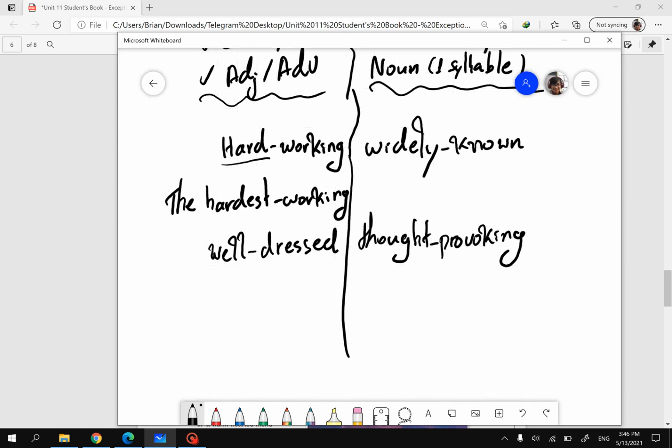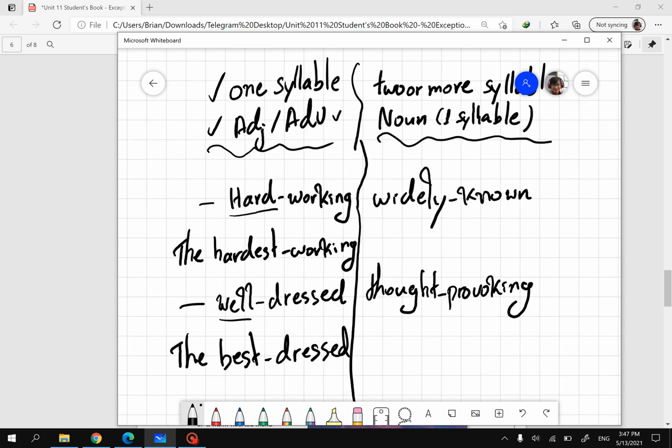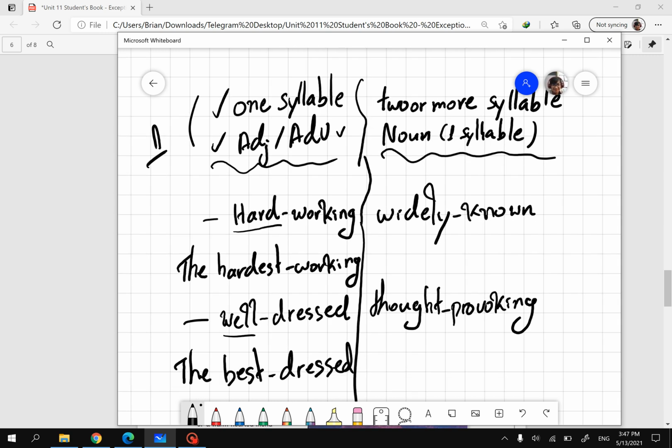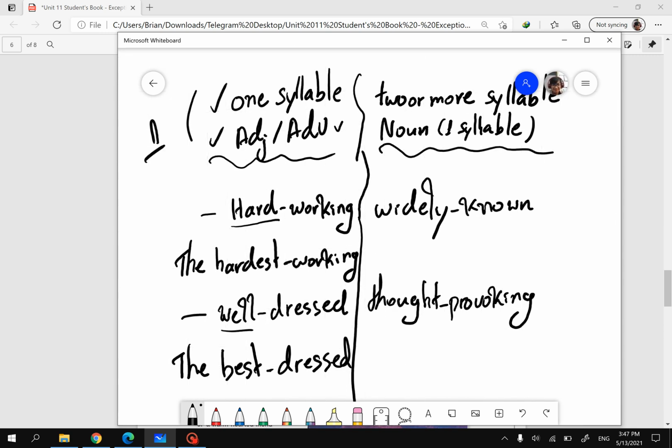A second example, well dressed. The first part, well, has only one syllable, and well is an adverb. So we change this first part. The superlative form of well is best, so it becomes the best dressed. From well dressed to the best dressed. That is the first rule when changing a compound adjective into superlative form.